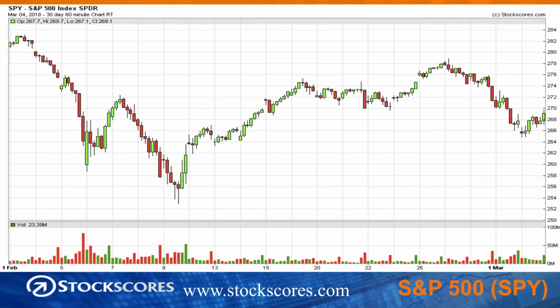So let's look at the charts as they are for the S&P 500 as of right now. This is the 30-day, 60-minute chart, and you can see that we've had a fair amount of choppy trading in the last little while. We were trending lower, we broke that, we moved up for a couple of days, and then we broke that upward trend line right there.